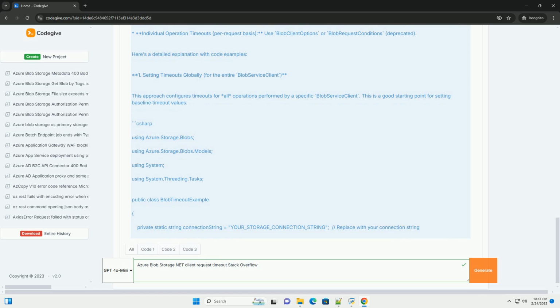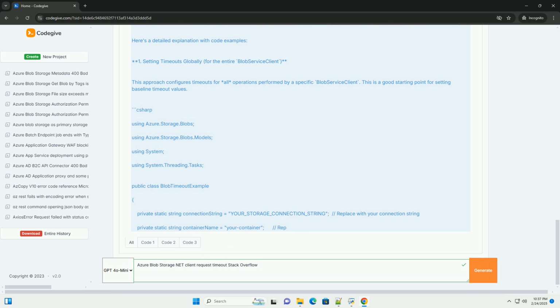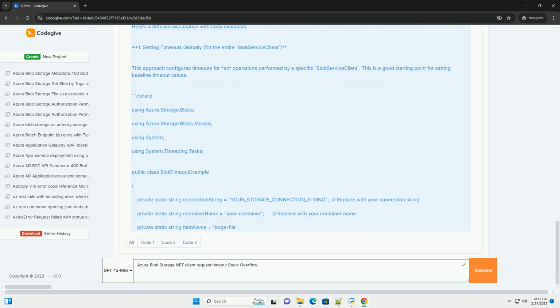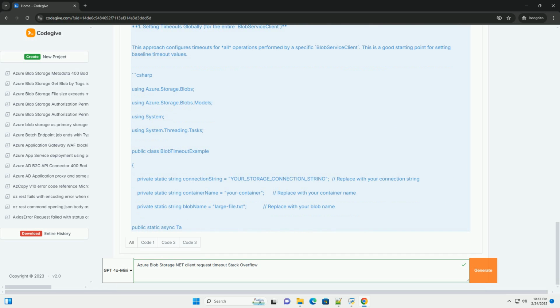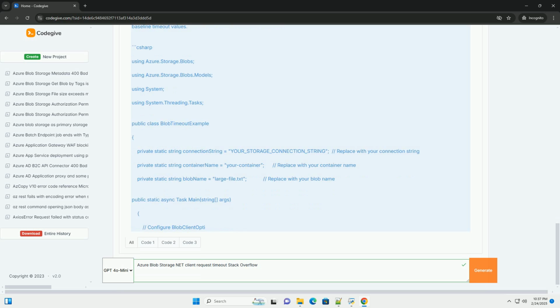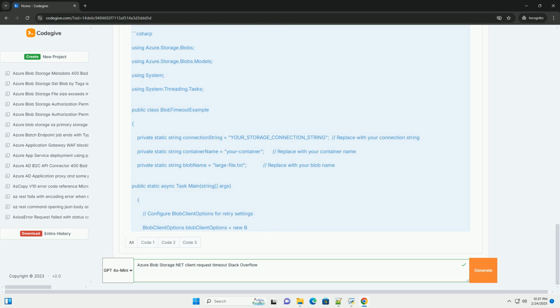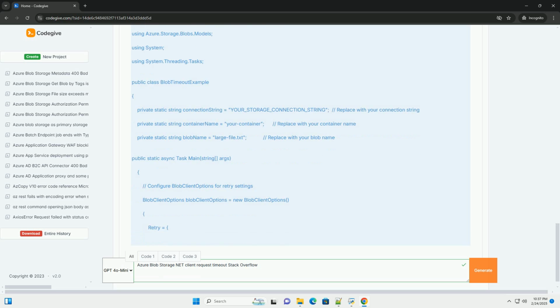Common causes of Azure Blob Storage request timeouts. 1. Network connectivity issues. Client side: poor internet connection, firewall restrictions, proxy server problems, DNS resolution issues. Server side: Azure region outages, transient network glitches within the Azure infrastructure. 2.